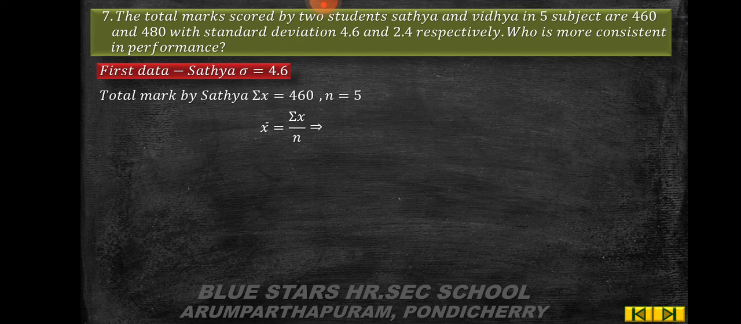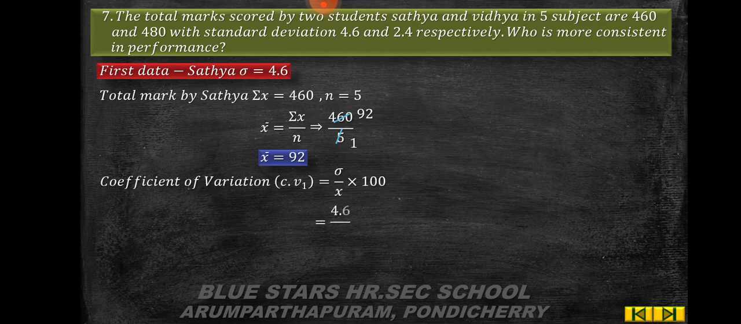So x bar is equal to summation x by n. So 460 by 5. So you get x bar is equal to 92. Then coefficient of variation CV1 is equal to sigma by x bar into 100, which is equal to 4.6 by 92 into 100, is equal to 460 by 92. So CV1 is equal to 5%.